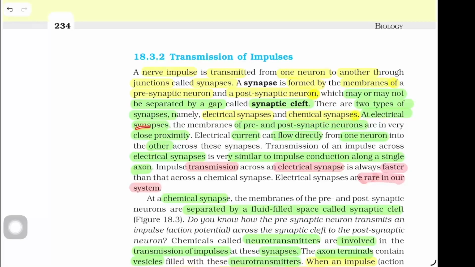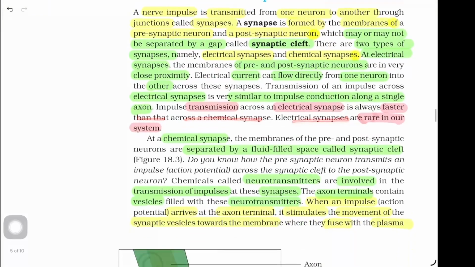At electrical synapses, the membranes of pre- and postsynaptic neurons are in very close proximity. Electric current can flow directly from one neuron into the other across these synapses. Transmission of an impulse across electrical synapses is very similar to impulse conduction along a single axon. Impulse transmission across an electrical synapse is always faster than that across a chemical synapse. Electrical synapses are rare in our system.